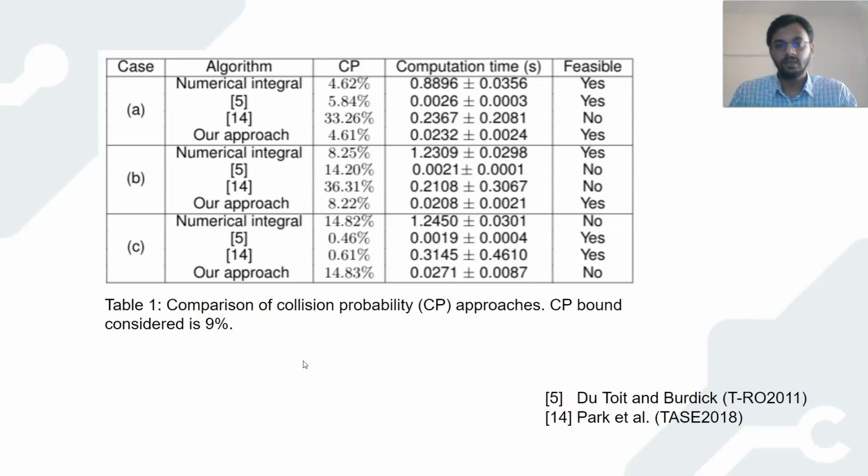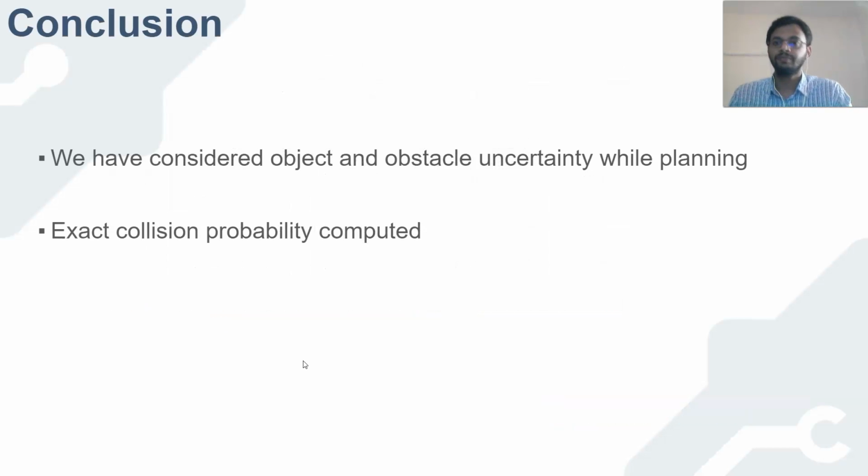However, numerical integration is of course computationally intensive and cannot be used for online planning. To conclude, we have considered object uncertainty as well as obstacle uncertainty while planning, and we also compute the exact collision probability.